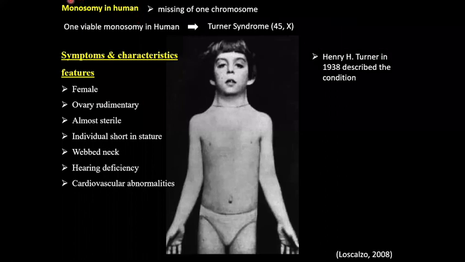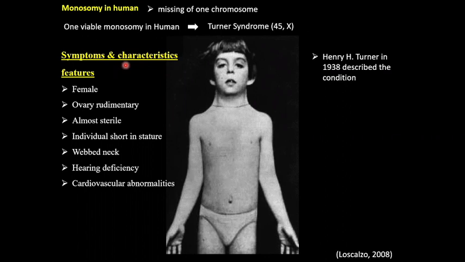Let's see monosomy in humans in more detail. It occurs when one chromosome is missing from the diploid complement. In humans, we have only one viable monosomy, and that is Turner syndrome, having karyotype 45,X with a single X chromosome.